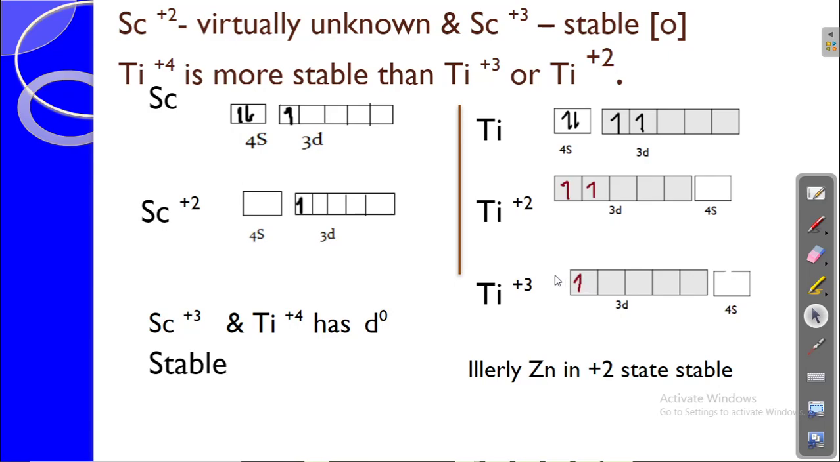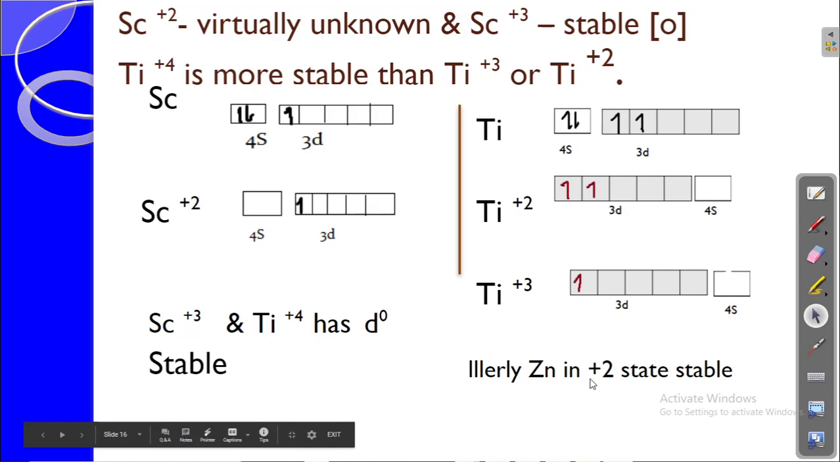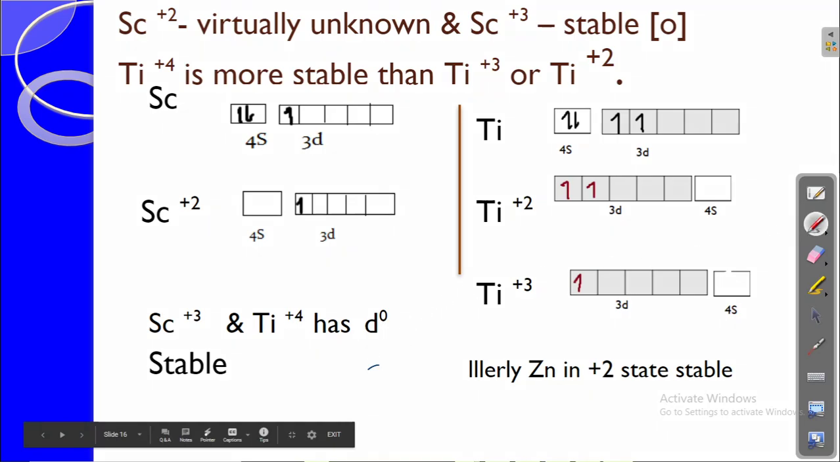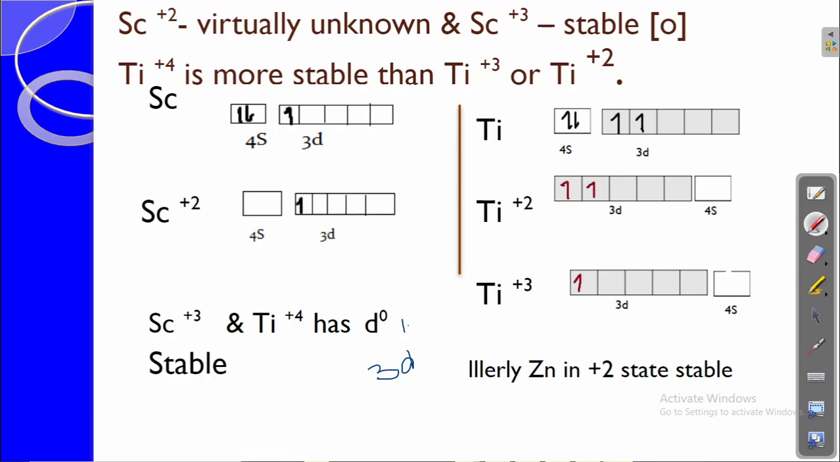Okay, then similarly for zinc, we all know that it has a completely filled orbital. It has a 3d10 and 4s2 configuration. It is not possible to remove an electron from the d configuration, and therefore only 2 electrons can be removed. Okay, and therefore zinc 3+ is not at all possible.